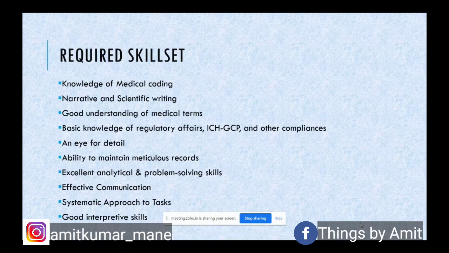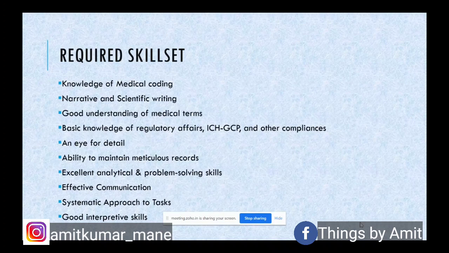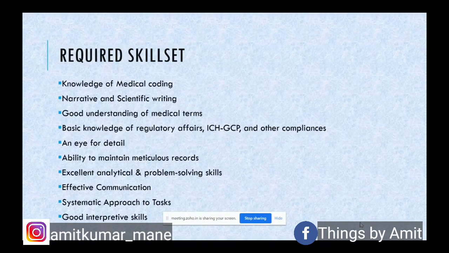Then in terms of analytical skills, while referring to any adverse event report, you need to analyze that. You need to correlate various factors, say product versus the adverse event, and an excellent analytical skill is required for the PV activity. Then effective communication. Communication is the key to success, because we need to communicate with various stakeholders.